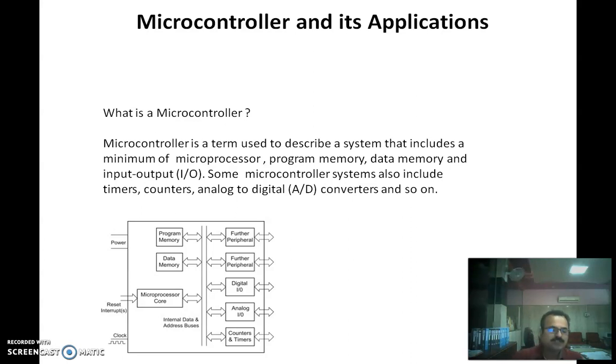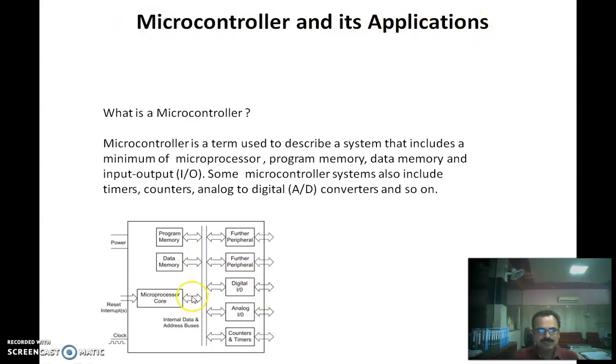Apart from that, some microcontroller systems also include timers, counters, analog to digital converters, and different utilities on a single chip. So in this semester, we are going to learn about this microcontroller, the basic block diagram of the 8051 microcontroller, its applications, then its interfacing, and how to design a real-time system using the 8051 microcontroller. Everything we are going to learn under this heading, microcontroller and its applications.